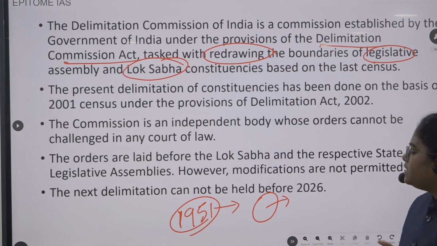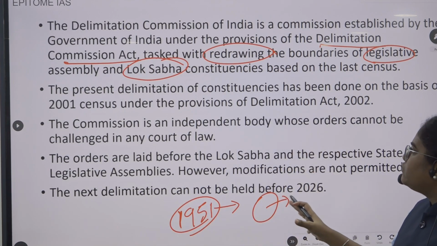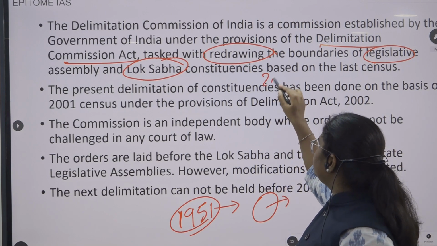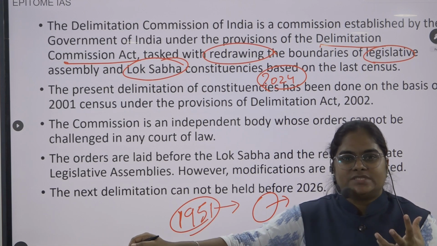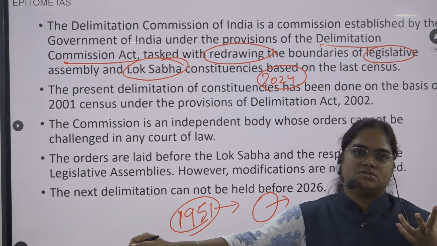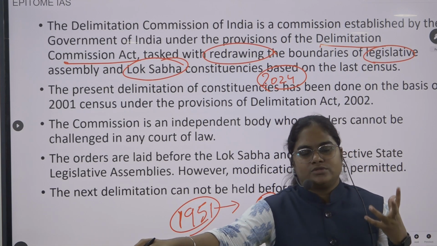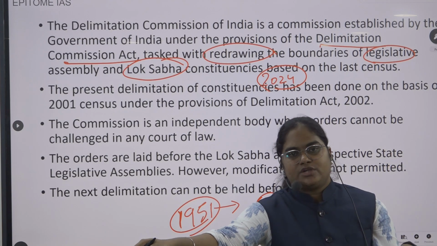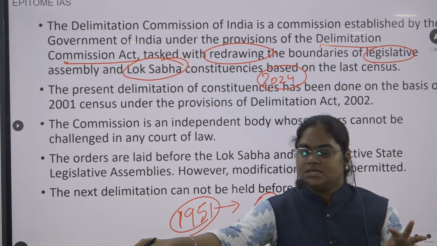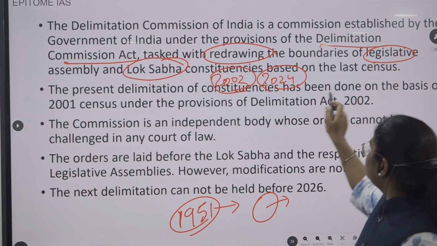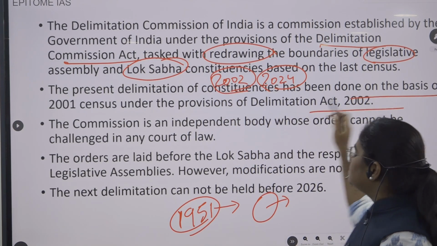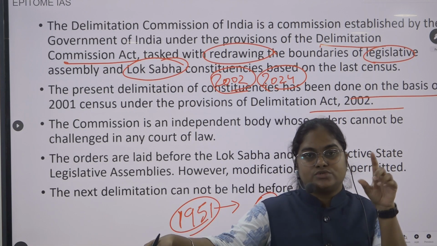Then the present delimitation of constituencies. Let's say in 2024 this election happened, right? Which delimitation commission determined the constituencies for this particular election? We are currently using the 2002 one. I told you, the last delimitation commission was constituted in 2002.